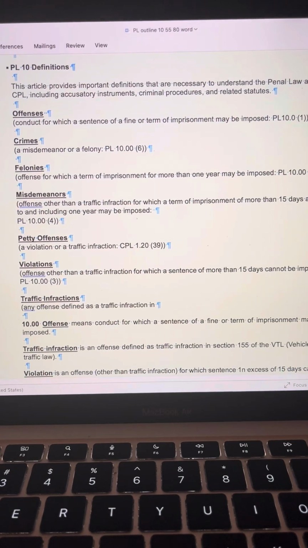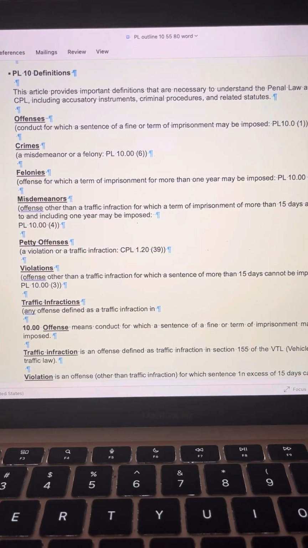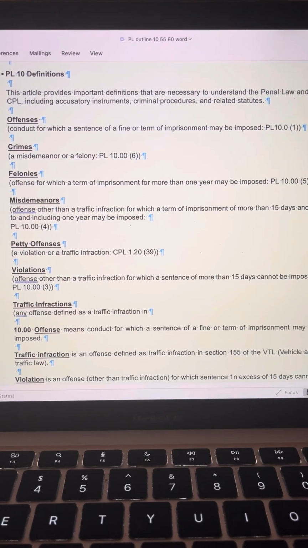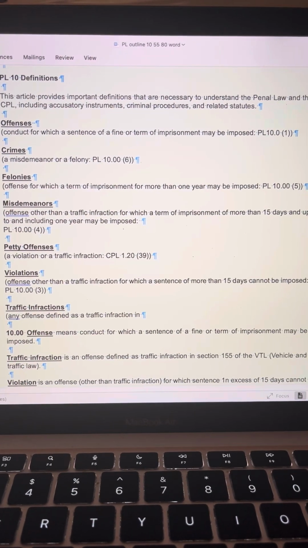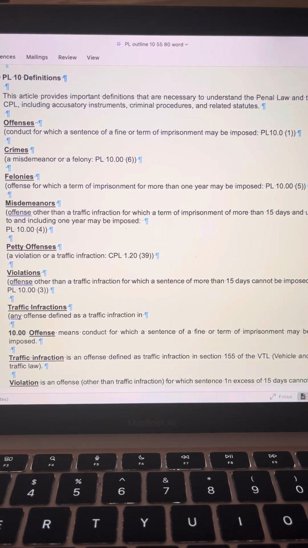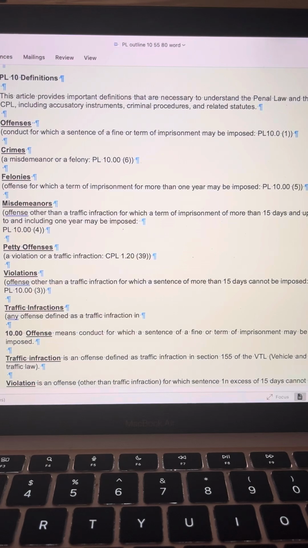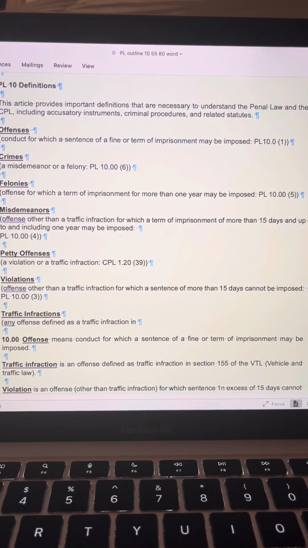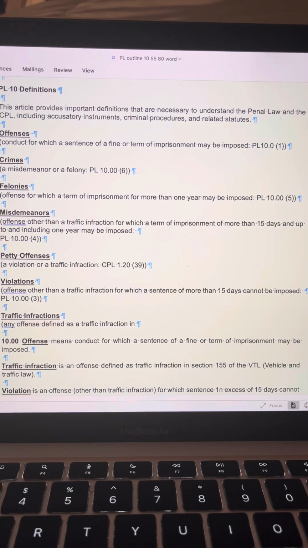Okay, so these are Penal Law, Article 10 definitions. This article provides important definitions that are necessary to understand the penal law and the CPL, including accusatory instruments, criminal procedures, and related statutes. Offenses: conduct for which a sentence of a fine or term of imprisonment may be imposed.